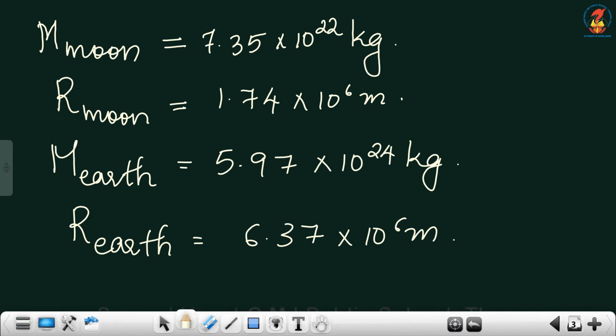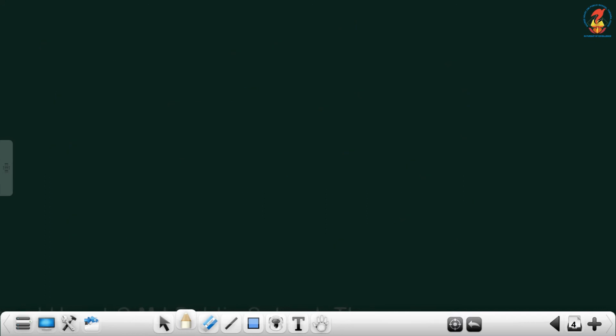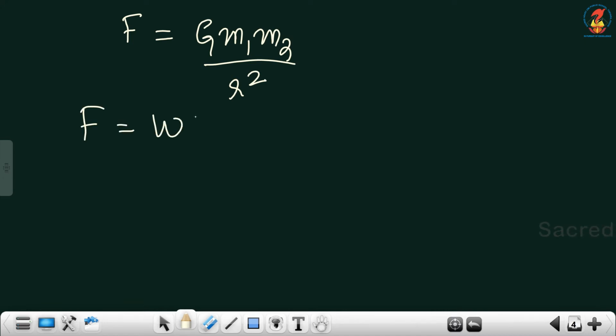On substituting these constant values in the universal law of gravitation, that is F is equal to G m1 m2 by r square, we can easily find the weight of an object on the moon and on the earth, because we know that force and weight are equivalent.